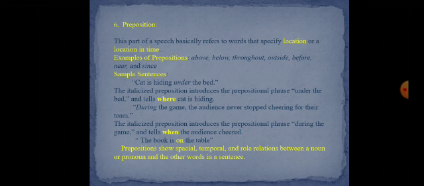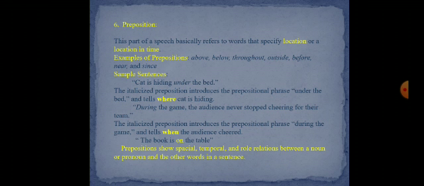Some examples. Look at these sentences. Cat is hiding under the bed. The italicized preposition introduces the prepositional phrase under the bed and tells where cat is hiding. During the game, the audience never stopped cheering for their team. This is also an example. The italicized preposition in this sentence introduces the prepositional phrase during the game and tells when the audience cheered.